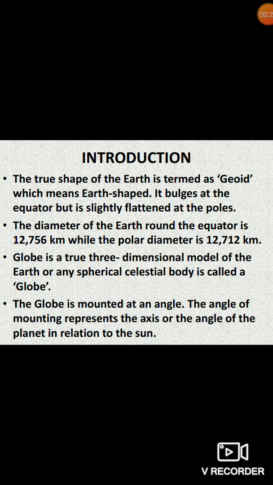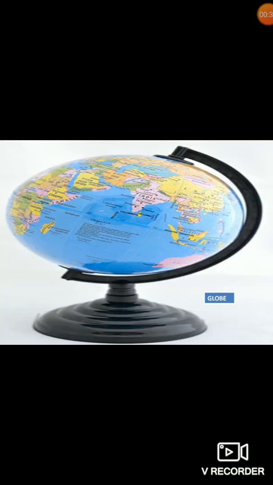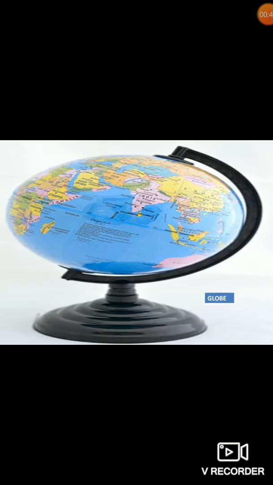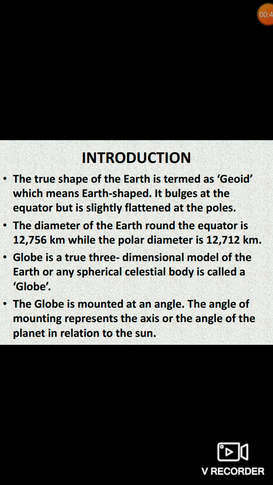The diameter of the earth round the equator: half is the radius, the full is the diameter. Round the equator, the diameter of the earth is 12,756 kilometers. While the polar diameter, from north pole to south pole, the diameter of the earth is 12,712 kilometers.